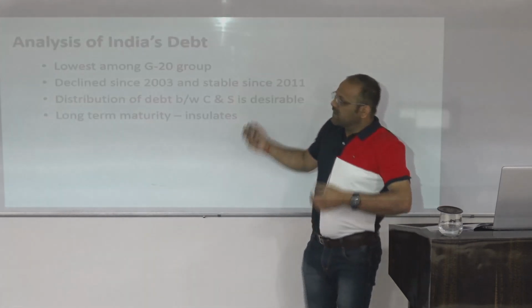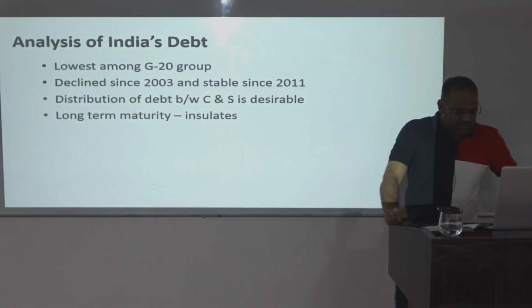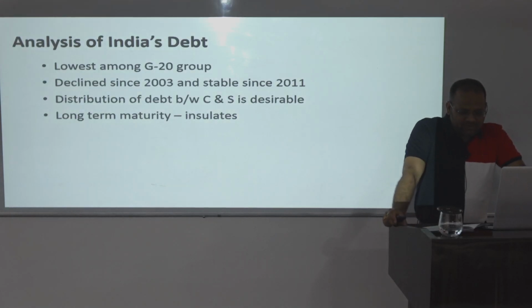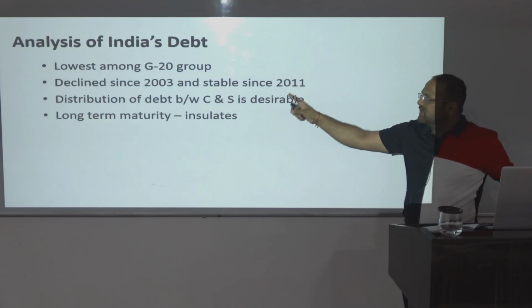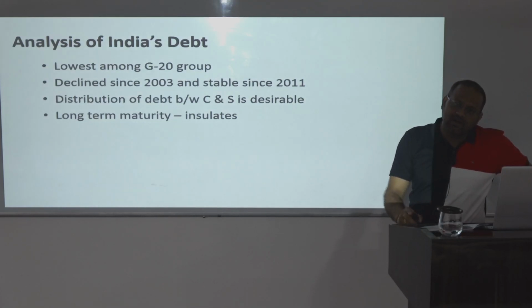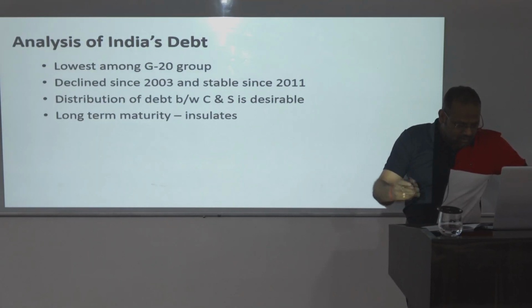So the survey is making a point that India's overall debt as a percentage of GDP is lowest among the group of G20 OECD countries and also among the group of BRICS countries. So with respect to OECD and BRICS, it is one of the lowest among all.